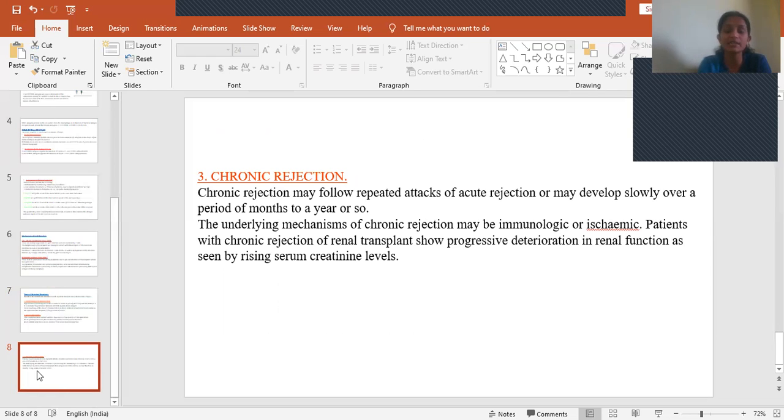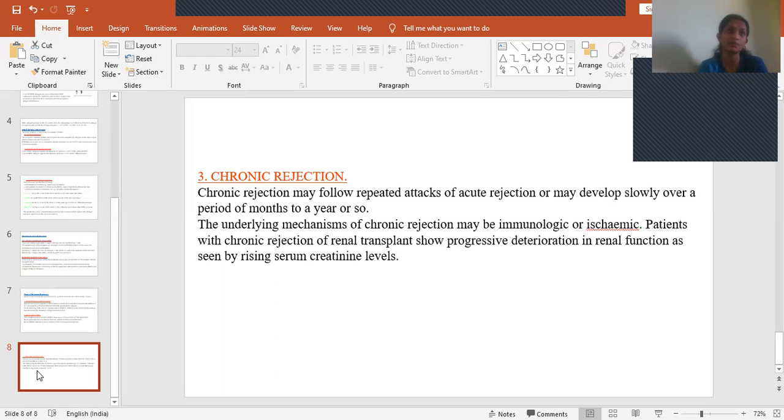In this, the mechanism involved is immunological or ischemic reactions. Patients who have chronic rejection of a renal transplant will show progressive deterioration in renal function, as seen by rising serum creatinine levels. That means the rise in serum creatinine will be seen progressively.